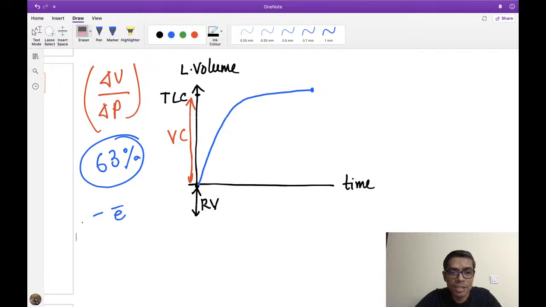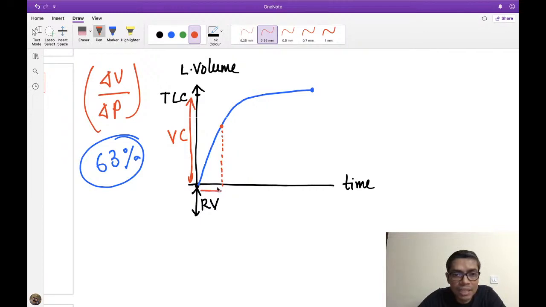But please don't go into the detail of this mathematical derivation. We don't require that because we are medical students. But here I am saying that during the filling of this lung, how much time does 63% filling take?